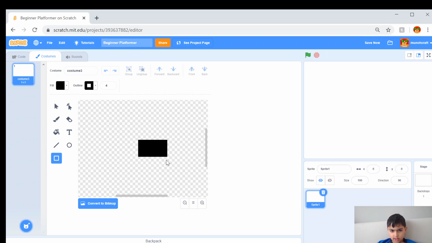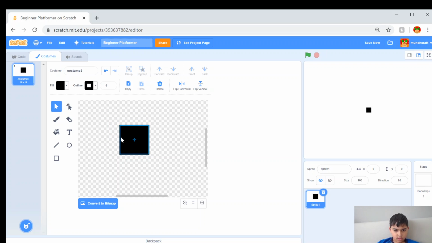Did you guys know that in Scratch, when you're creating these costumes, if you hold shift while creating a square, it actually creates a perfect square, so you don't need to worry about anything with that. It seems a little too small right now, so maybe we should make it a little bigger. Like that big. This is about the size that we need.